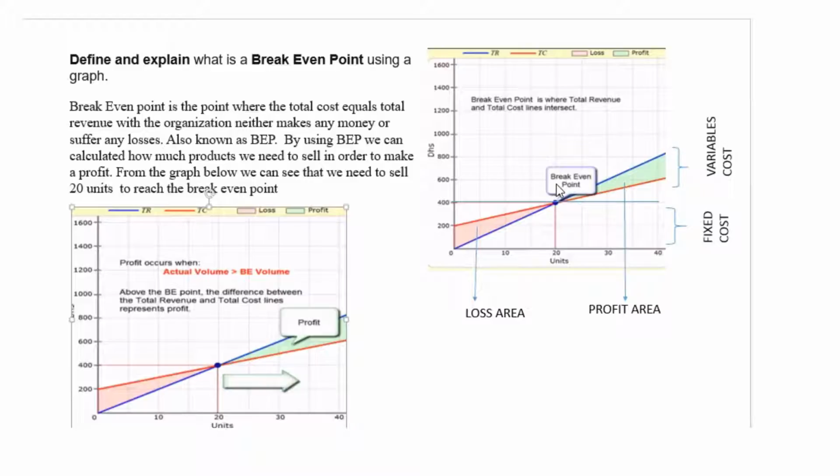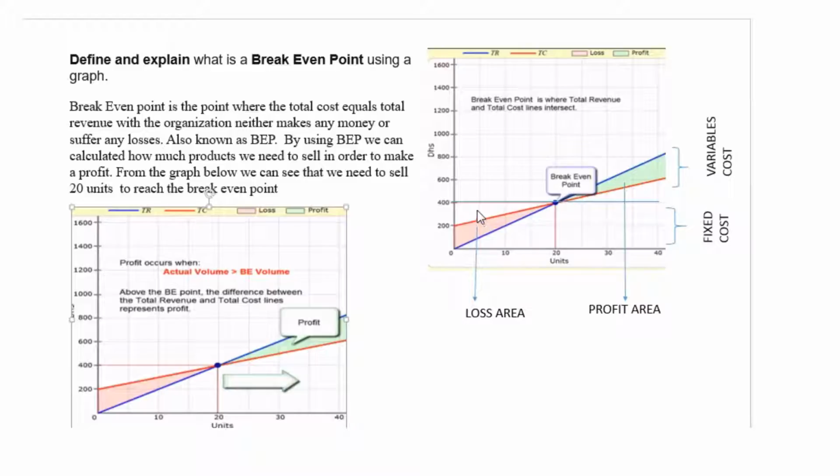Now, of course, when we look at the graph here, we're talking about profit. Profit occurs when actual volume is higher than the break-even volume, which is above here, in green. Now you see the red is loss. If they sell zero or don't produce anything, they'll be at a loss. And anything in the area on top will be the profit area.